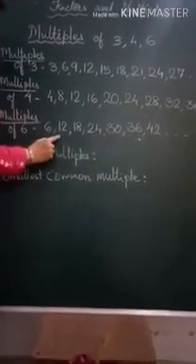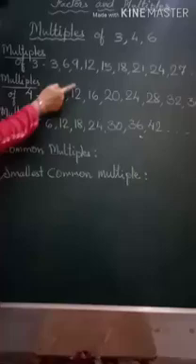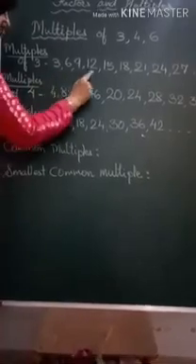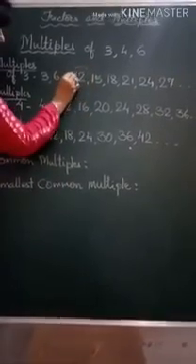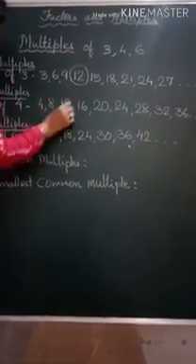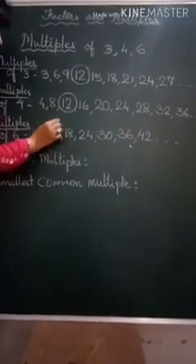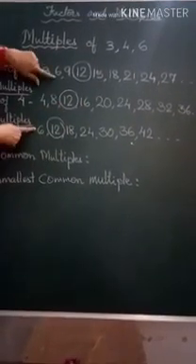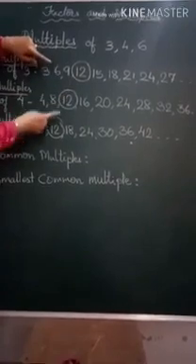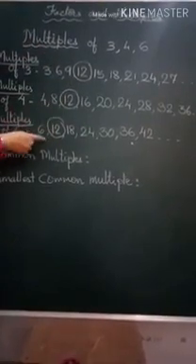Now we'll find the common numbers which are there in all the 3. Check the list. Which number is there in all the 3? The first number that you can see is 12. 12 is in all the 3. It is a multiple of all the 3. 6 you can see at 2 places, but 12 is there in all the 3. So we'll mark what is there in all the 3.